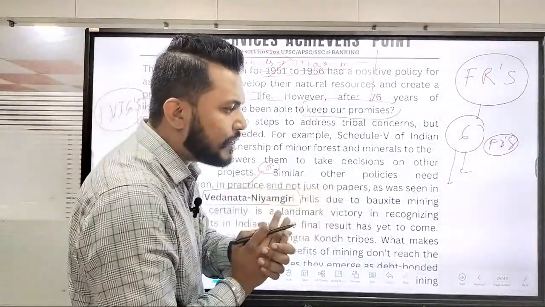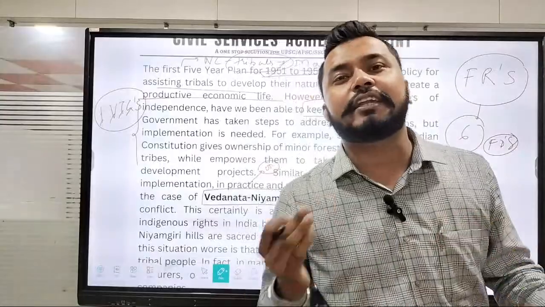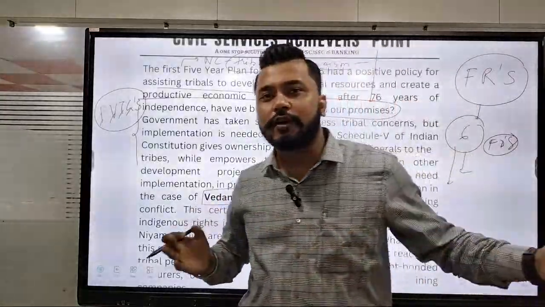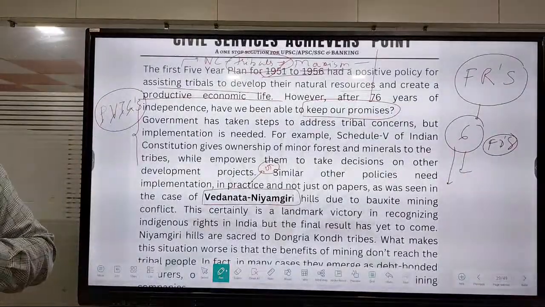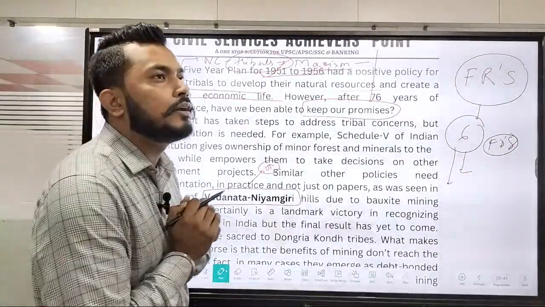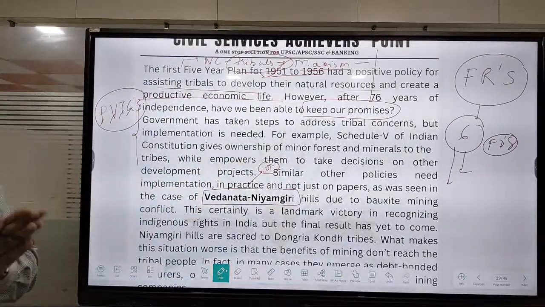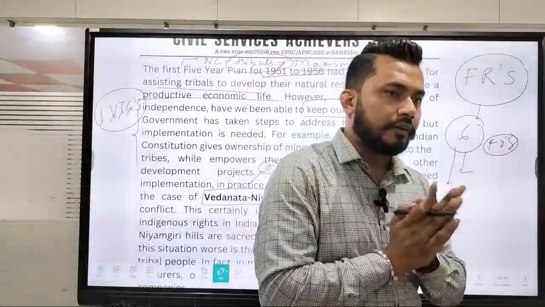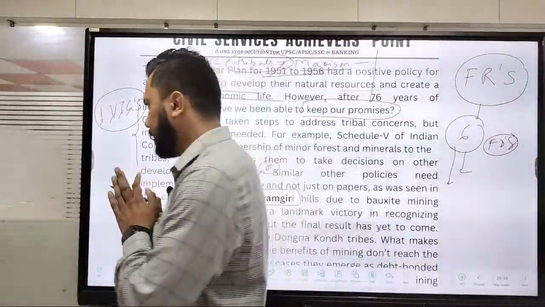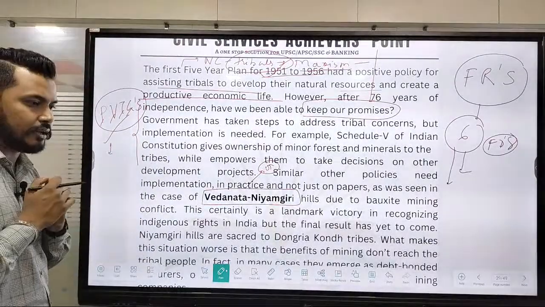Can anyone directly say me in the comment section what is the number of PVTGs that we can find in our country? I want everyone to be saying that in the comment section. PVTGs, particularly vulnerable tribal groups. Kimanta particularly vulnerable tribal groups recognized by the country of India's government is today saying about the PVTGs. Give the answer. Okay, so you need to comment it in the comment section. I will study the comment then.